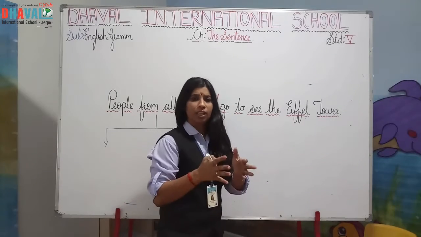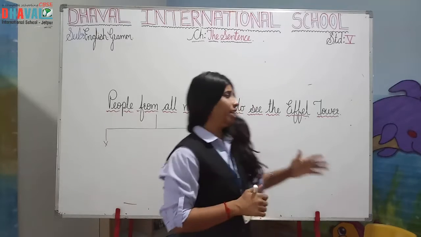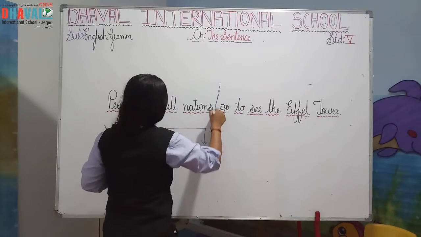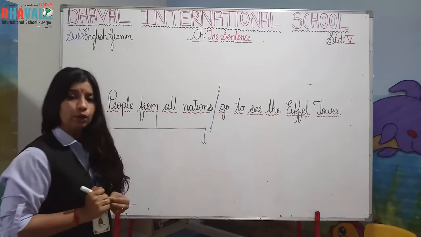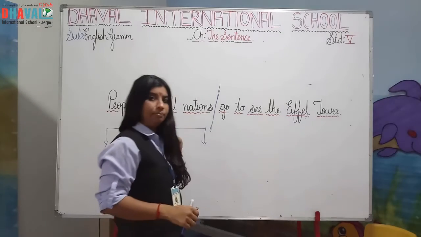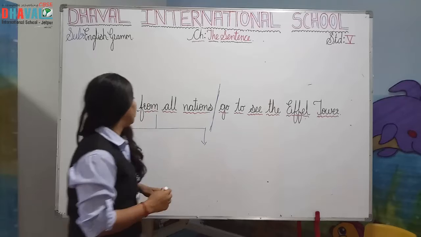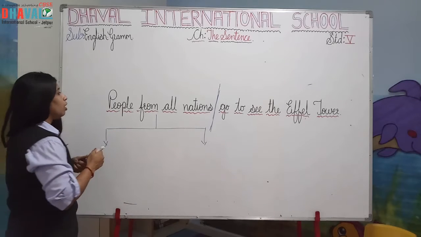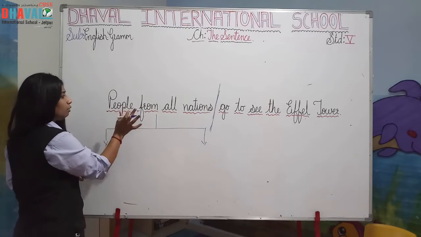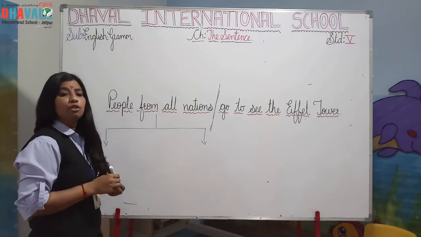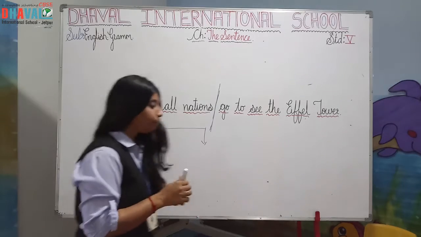Here, subject and predicate we have already segregated. This is the two parts of the sentence. Okay, one side is subject and this side is predicate, right? But why this? Okay, because people is a noun here. Okay, but these are the phrase. This is called the noun phrase.